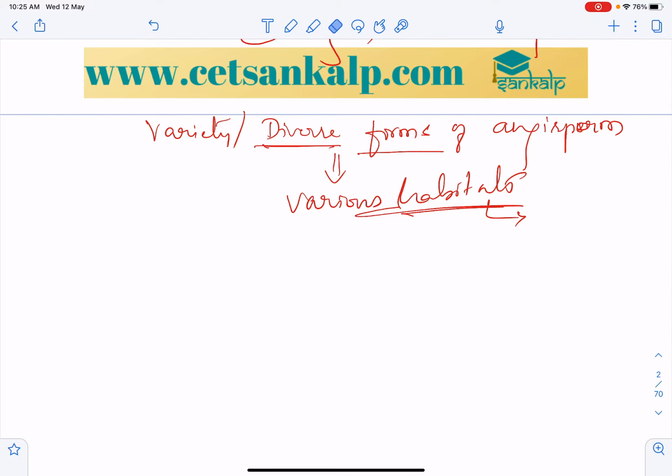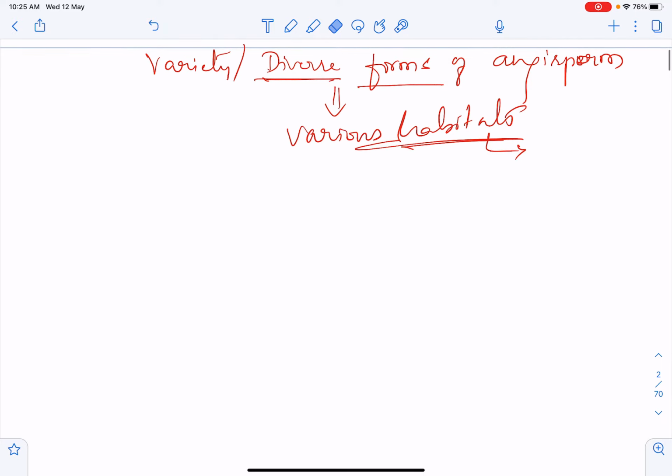The plant generally has a root system and a shoot system. So whenever we consider an angiosperm, we can see two systems, the root system and the shoot system.